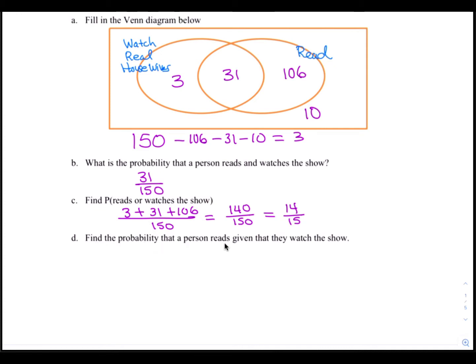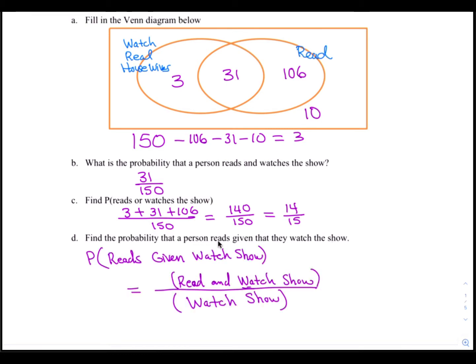And question D. Find the probability that a person reads given that they watch the show. Now, because it says given that they watch the show, that means that the bottom number is not going to be out of 150, but it's only going to be out of those who watch the show. So to answer the question, we figure out how many just watch the show, and then on the top would be those who read and watch the show. Well, those who watch the show are 31 plus 3, which is 34. And out of those 34, there are 31 who both read and watch. So the answer is 31 out of 34.